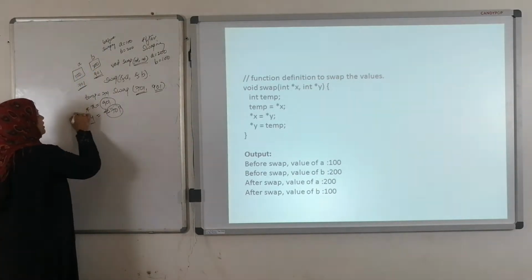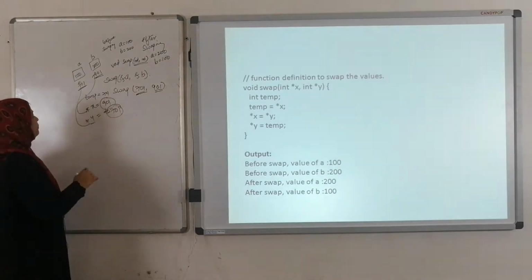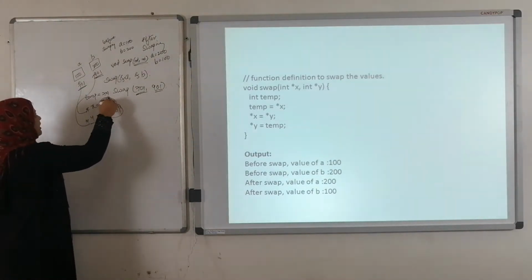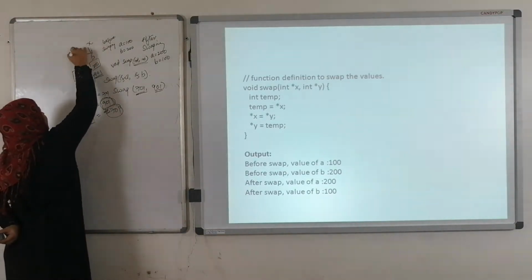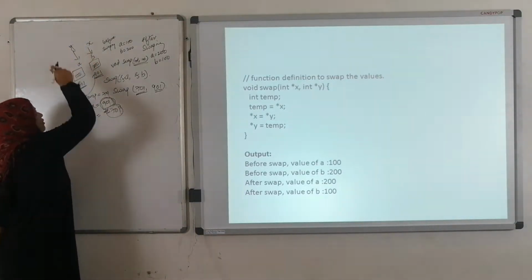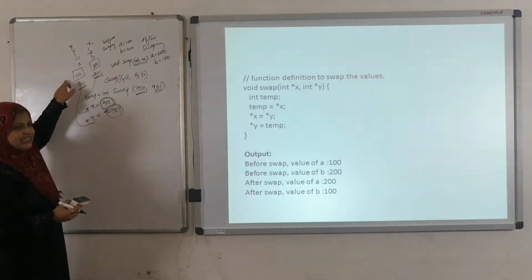It means that here y, this one, x is here, so 901 is now indicated by x and this is indicated by y. See here, after swapping, what is the value of y? y is 100.